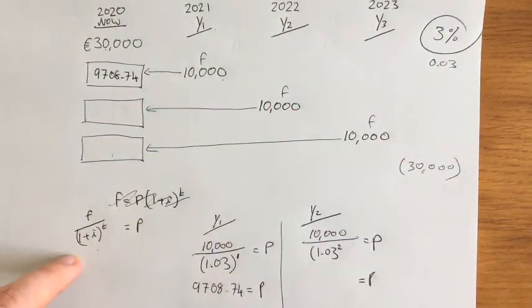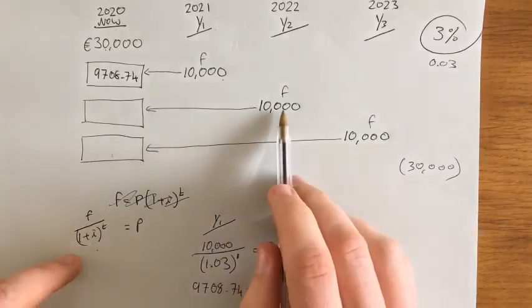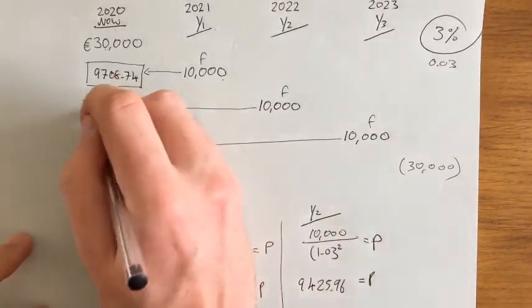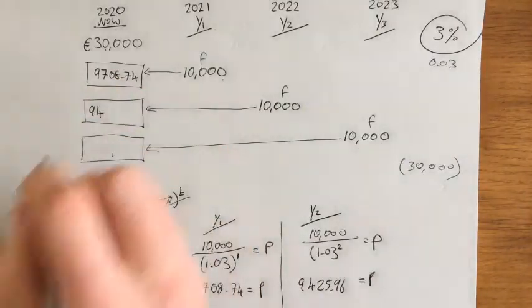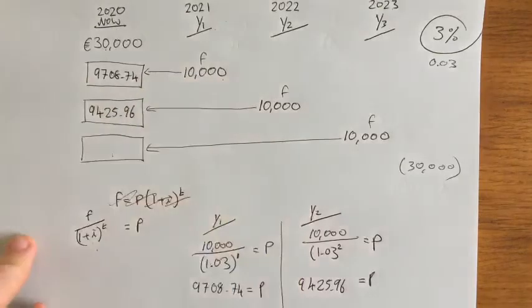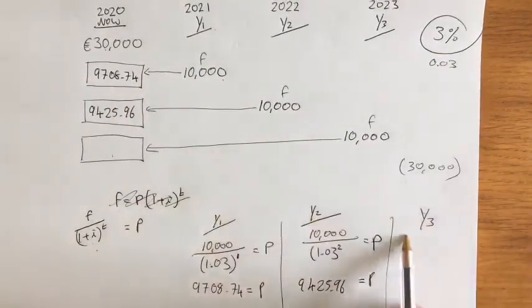Okay, so once again, if you type that into your calculator, you're going to get €9,425 and 96 cents. So your friend giving you 10 grand in 2 years' time is really only the same as your friend giving you €9,425 and 96 cents. Okay, and then you would do the same for year 3.